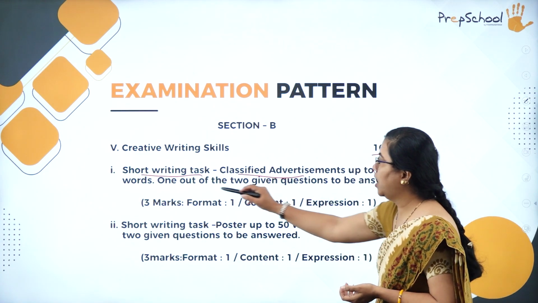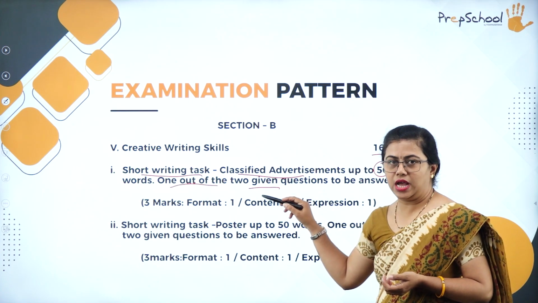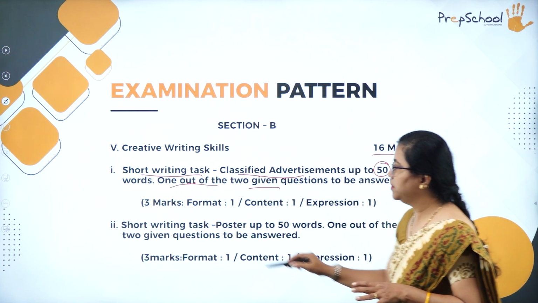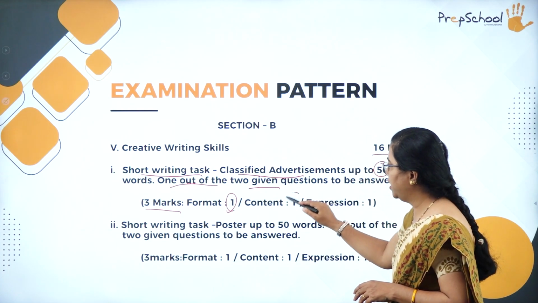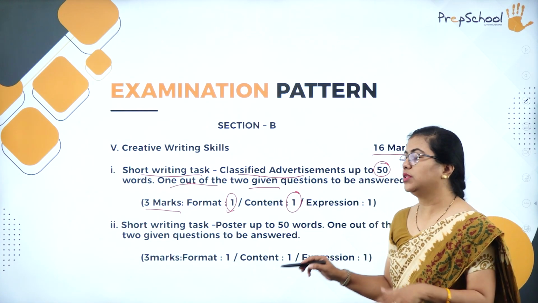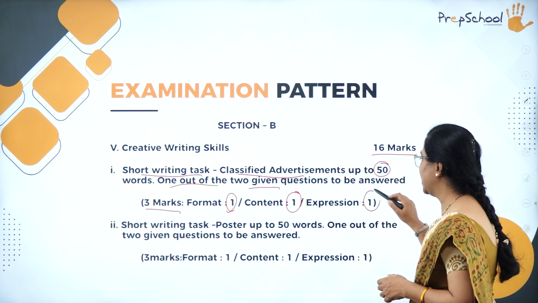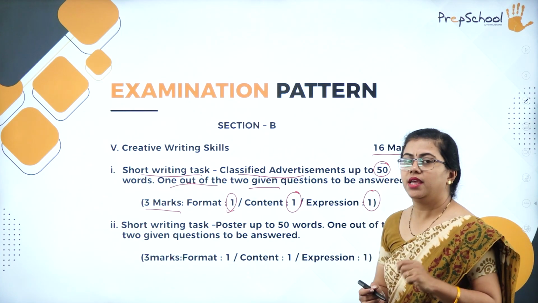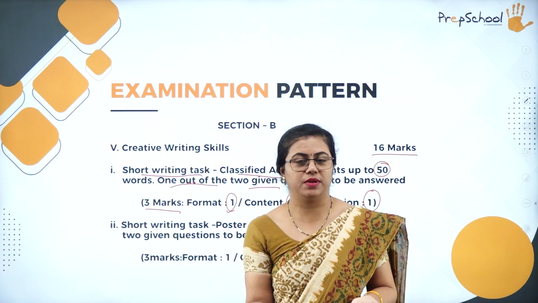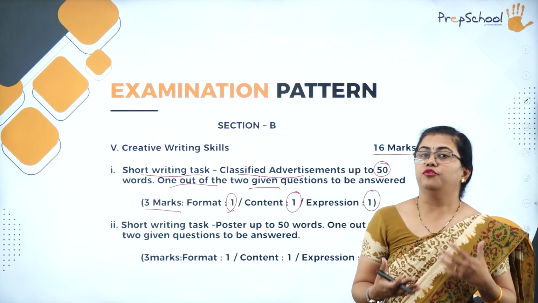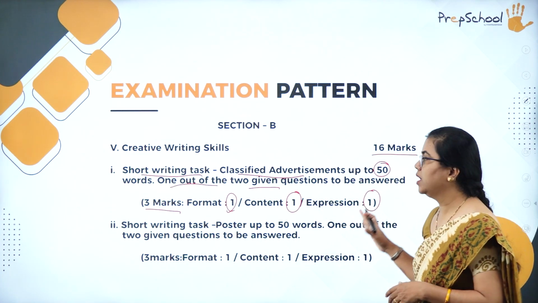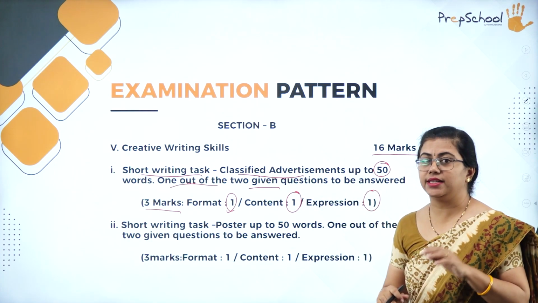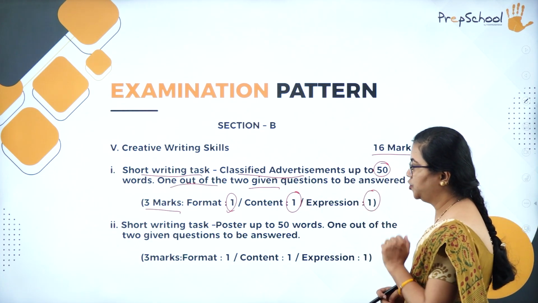So this is one out of the 2 questions you will have to answer. And how is the mark breakup? This is actually for 3 marks. For format, it is 1 mark. For content, that is the important points you include, that is for 1 mark. And at last, expression is for 1 mark. Expression, how professionally you express that ad, or maybe how formally you do it. So that is what carries 1 mark. Okay, so this short writing task, that is ad writing, is for 3 marks.